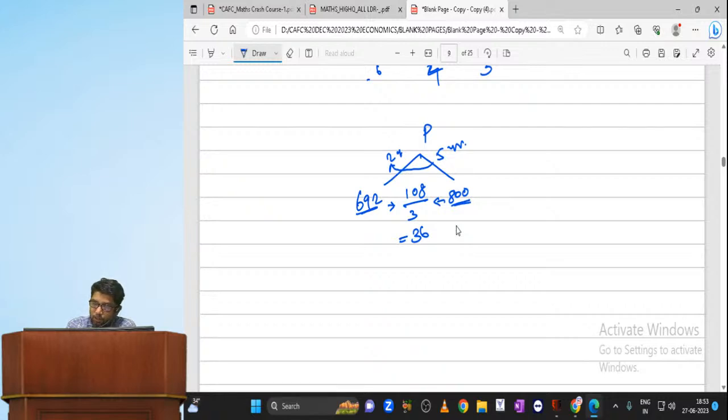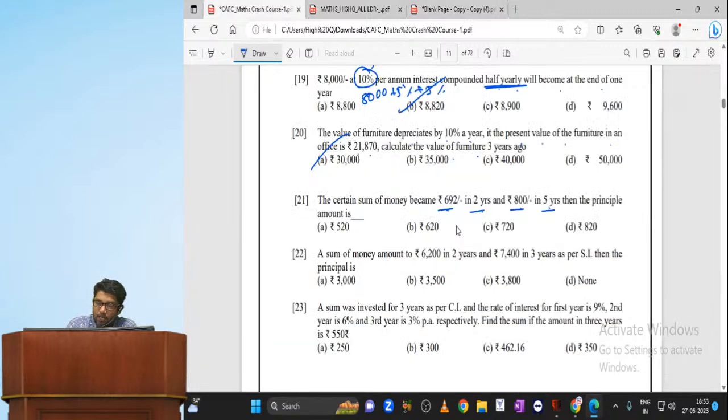So what we need to do: this is the amount after 2 years. That means 2 times the simple interest is added. So you remove the simple interest 2 times. 36, 36. Is it our 620, my dear? Answer is over, because 2 times we are removing 36 rupees. So our answer is 620.